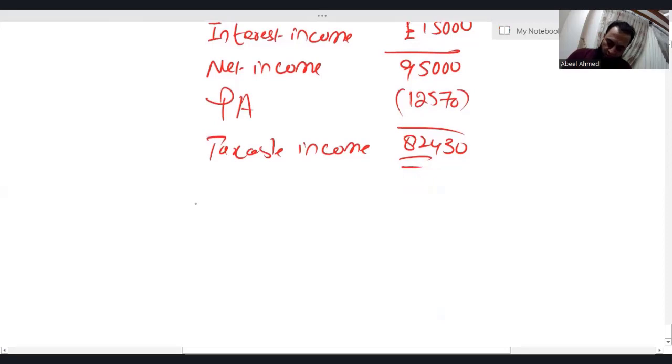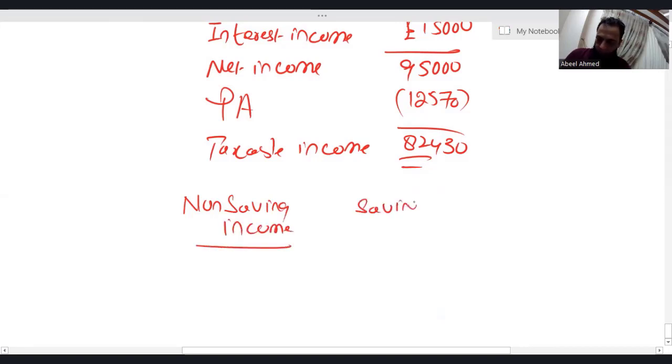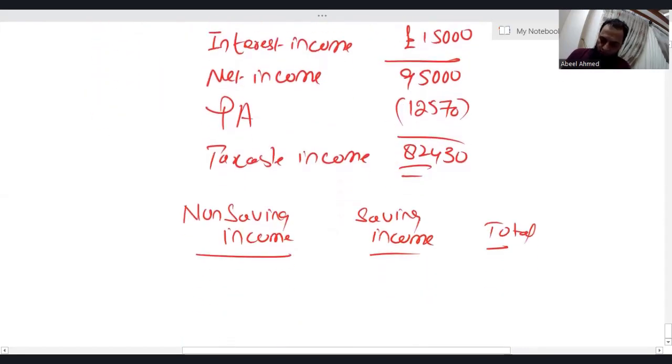Now let's calculate income tax. Make columns: non-saving income, saving income, total. Trading income actually is a non-saving income, which is 80,000.